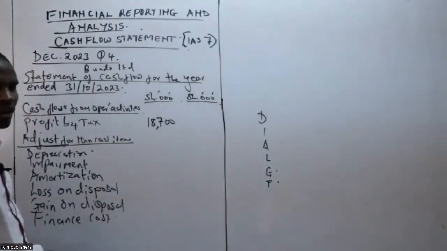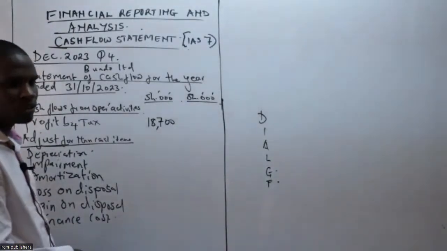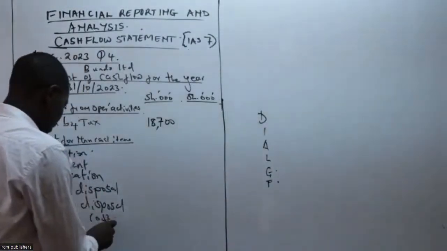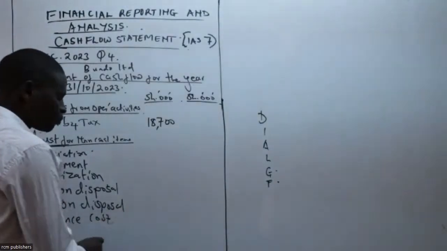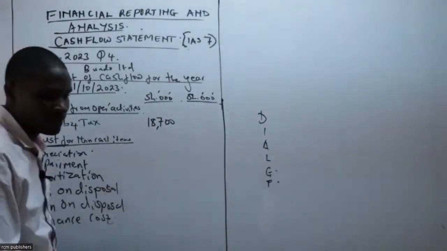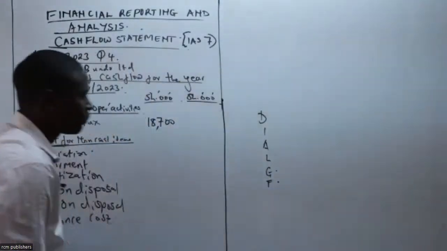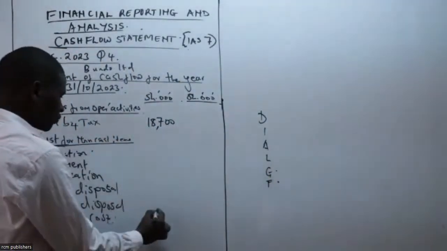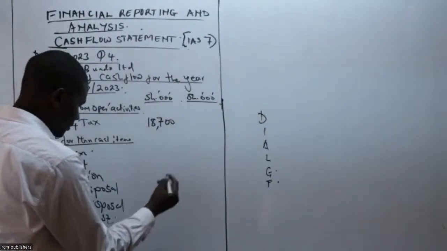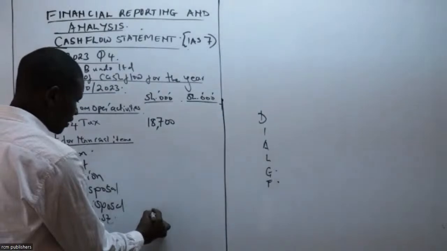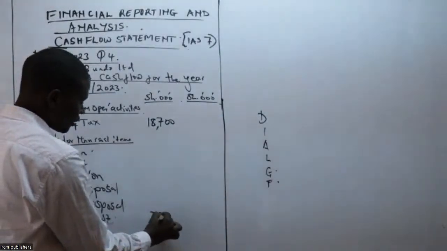We have very many people who have just joined, and they have not done it. So I have to do this very fast. You can help us to get the figure that we had in our last class. That will be very good, Wali. Thank you. So finance cost is 3,800. It was subtracted in that case. Therefore, when we want to adjust it, we add it back. 3,800, we are trying to add it back.